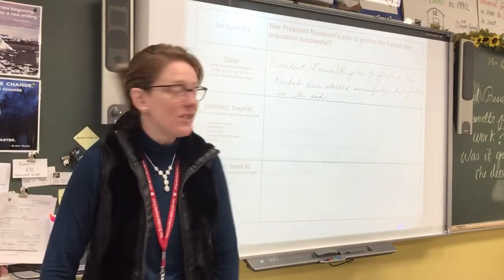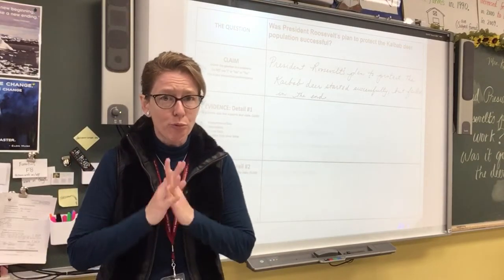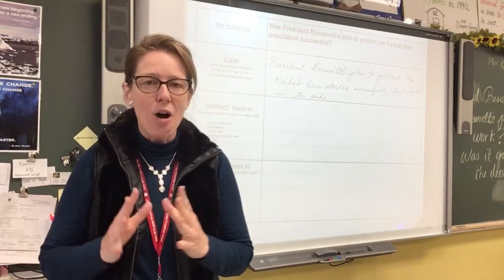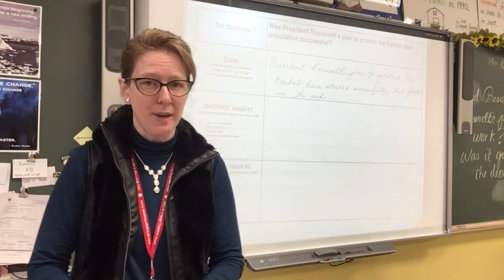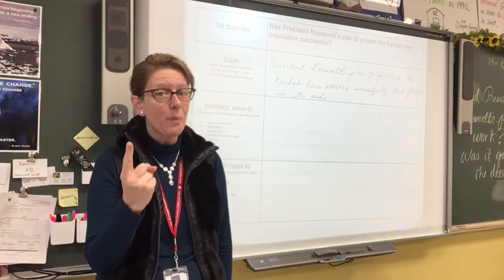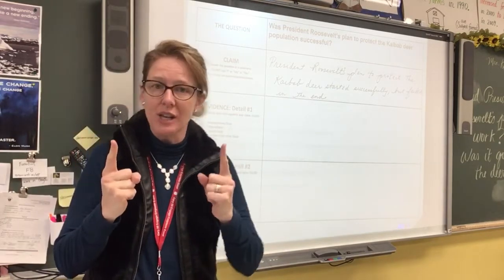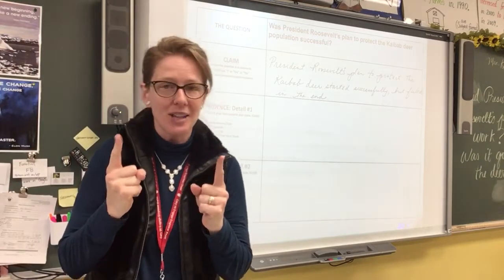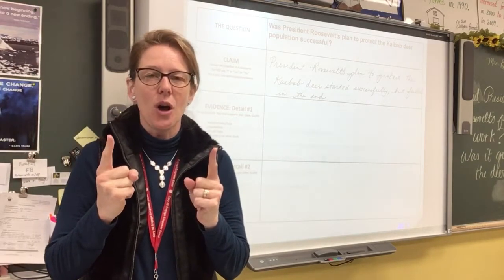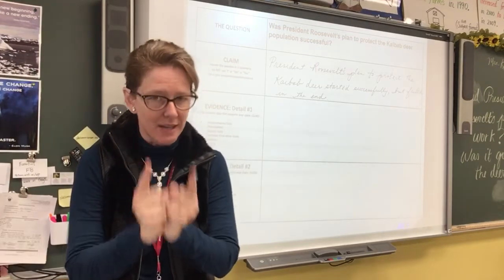All right, so let's move on to the detailed evidence. For each detailed evidence statement, we've been working really hard to show kids how we answer this question, because think about it, we have to be able to show what was part of President Roosevelt's plan, and then what happened to the Kaibab deer population as a result of the plan. So there's two things that have to happen in every single evidence detail.